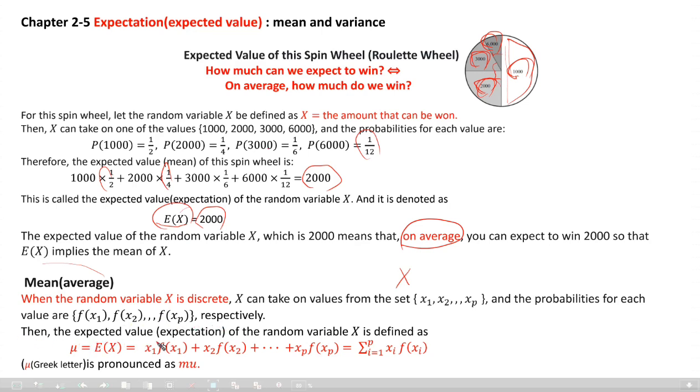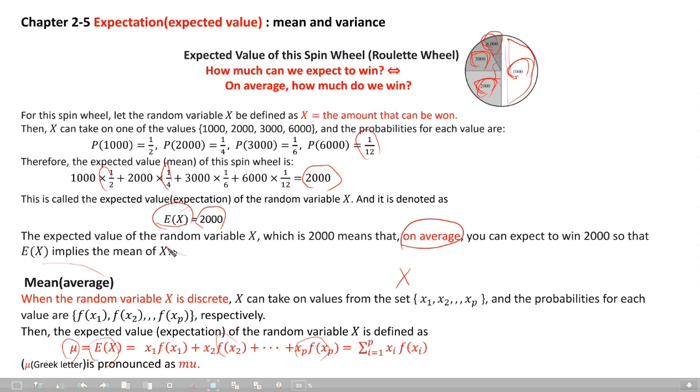Then the expected value, in other words the expectation of the random variable x, is defined as E of x: x1 times its probability, plus x2 times its probability, plus dot dot dot, plus xp times its probability. Shortly, the summation of xi times f of xi, i from 1 to p. We briefly denote it by mu, a Greek letter, pronounced mu. That is the average or mean of random variable x.